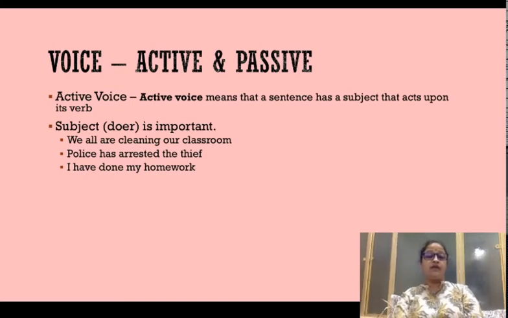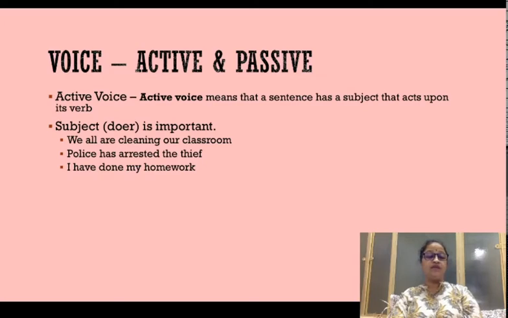Now, let us take a look at the sentences on the slide. In active voice, the subject or the doer of the action becomes important. We all are cleaning our classroom. This is another example. Police has arrested the thief. I have done my homework. In all of these sentences, the subject is coming first. It is followed by a verb or the action word, which is again followed by the object.